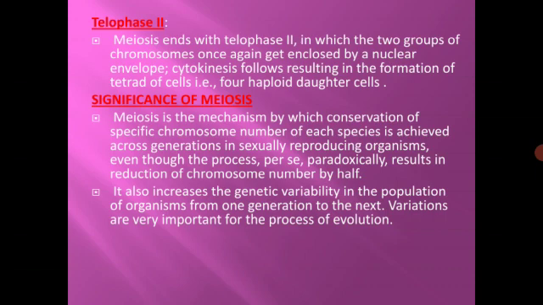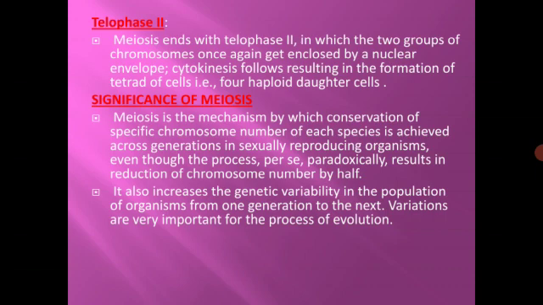Coming to the significance of meiosis, meiosis is a mechanism by which conservation of the specific chromosome number of each species is achieved across generations in sexually reproducing organisms, even though the process per cell paradoxically results in reduction of chromosome number by half. It also increases the genetic variability in the population of organisms from one generation to the next. So you can say variations. It is because of meiosis, because crossing over and recombination of genes take place, that we can see genetic variability in individuals. Variations are very important for the process of evolution.